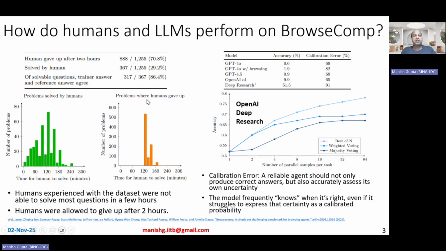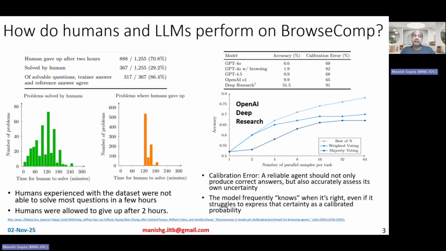And this is where humans actually gave up. Essentially, they said, we just cannot solve these questions. They could give up anytime after 2 hours, and some of them actually gave up after 3 hours also, and so on. Okay, anyway, that's that.